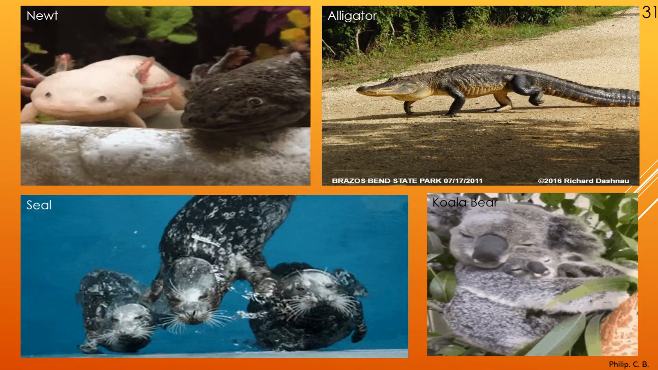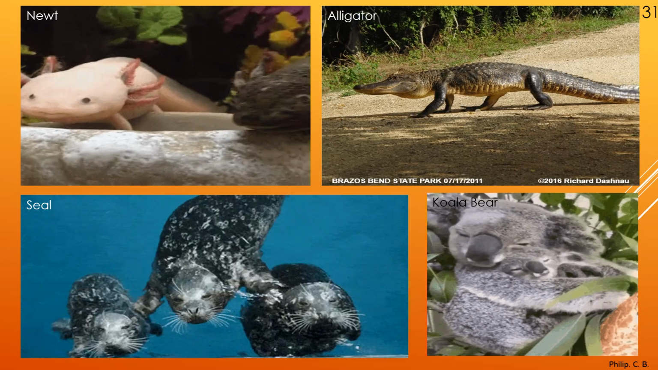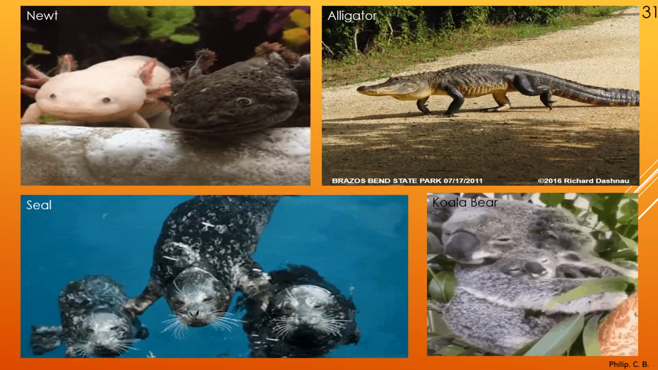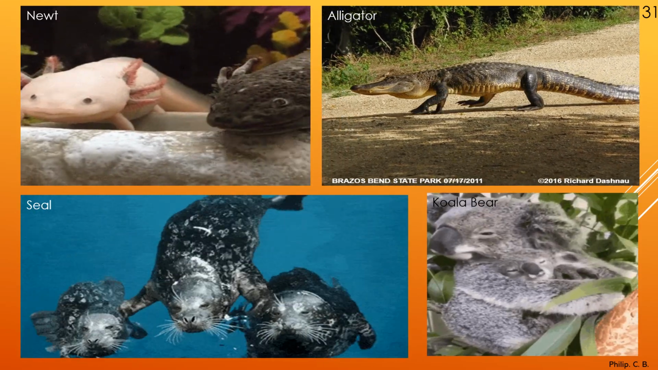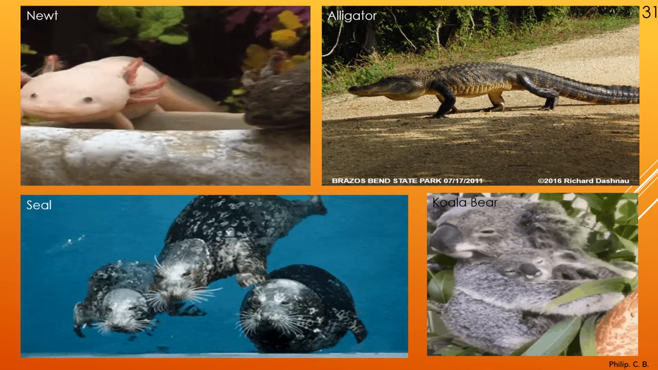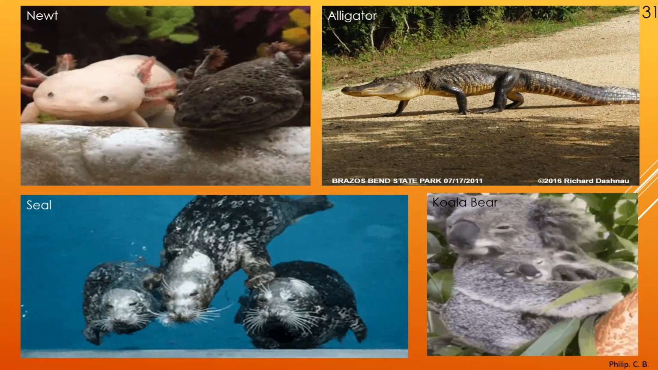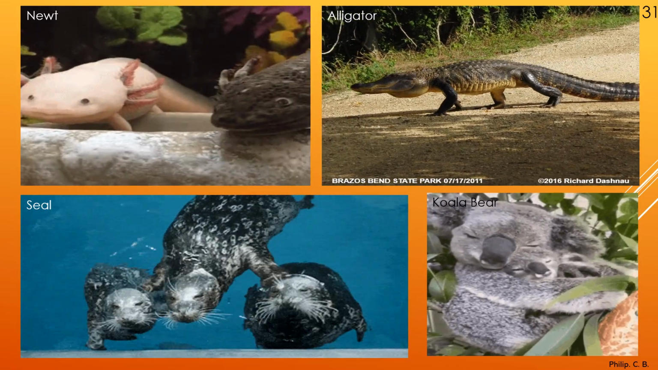Few more species to add. Newt, which is actually a salamander. So you can see black and white newt. Alligator, very huge. You can see the difference between an alligator and a crocodile. Then seal and koala bear. So these are some of the other species which I added in the unique and amazing ones, other than the examples given in the textbook.